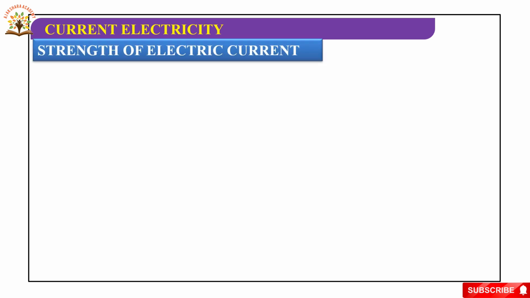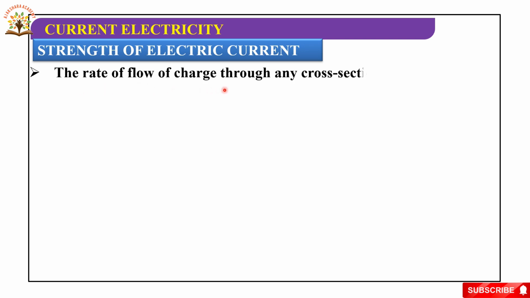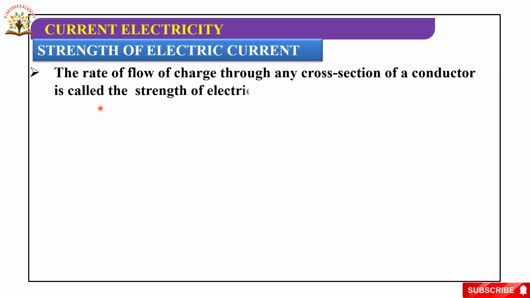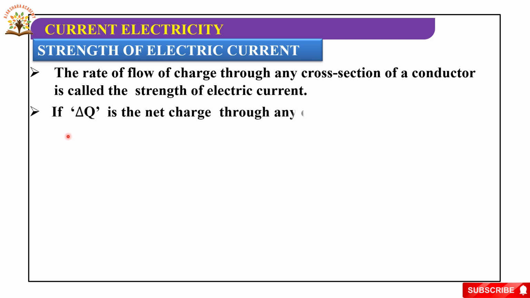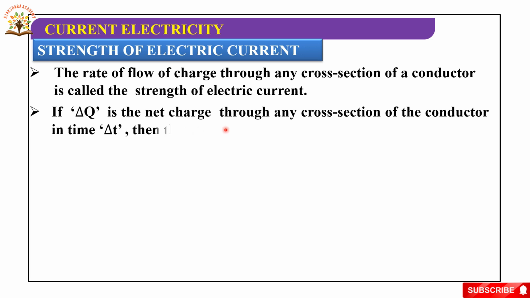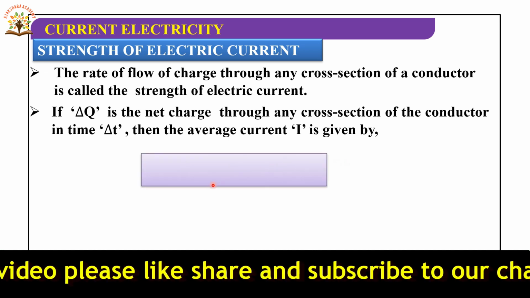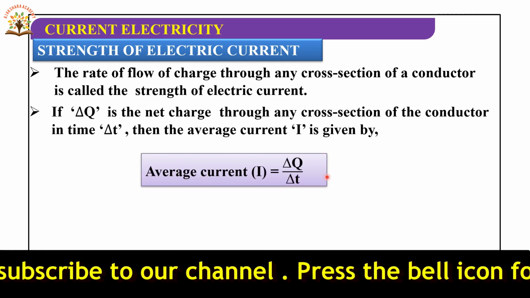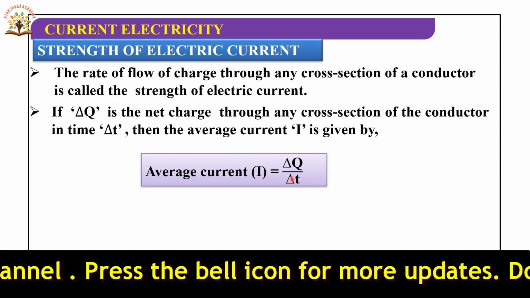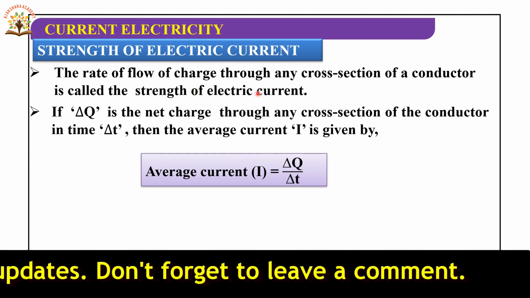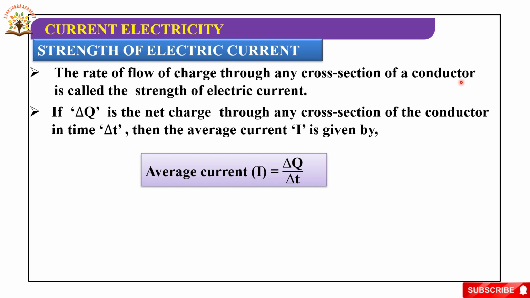Now, we will discuss the strength of electric current. The rate of flow of charge through any cross section of a conductor is called the strength of current. Here, if delta Q is the net charge through any cross section of the conductor in time delta T, then the average current I is given by I equals delta Q by delta T. So, this rate of flow of charge through any cross section of the conductor is called the strength of electric current.